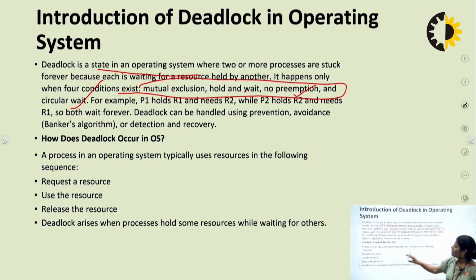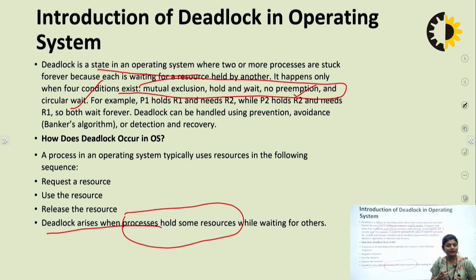So how does deadlock occur in an operating system? A process in an operating system uses a resource in the following sequence: first, request for the resource, use the resource, and release the resource. Deadlock arises when a process holds some resources while waiting for others. That means it has held some resources and is waiting for some other resources. The held resources are not released by this process. It holds some resources and waits for another. So this situation is called deadlock.